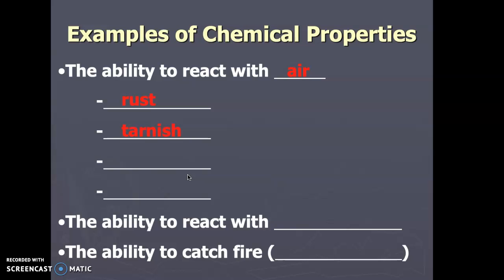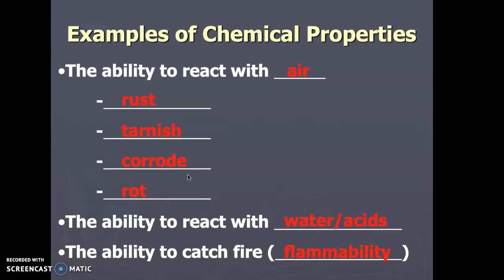And really, when you react with air, sometimes you are rusting, sometimes you're tarnishing. You might corrode, which is kind of the same idea, and these things break away. You might rot. And if you're rotting, that's a chemical property, but it means that you have the ability to rot, depending on what you're involved with. You might have a reaction that happens when you're in the vicinity of water or acid, or you might even be able to catch fire, which is called flammability.